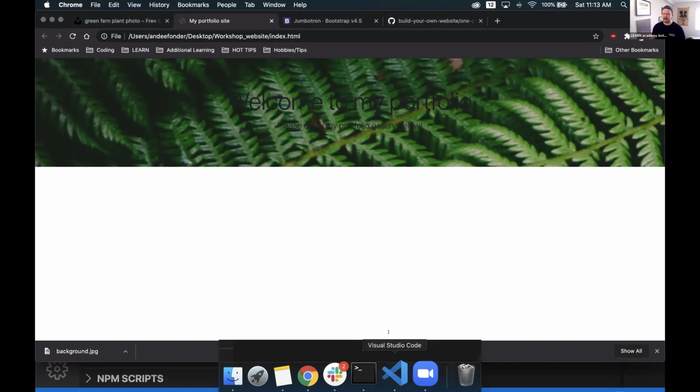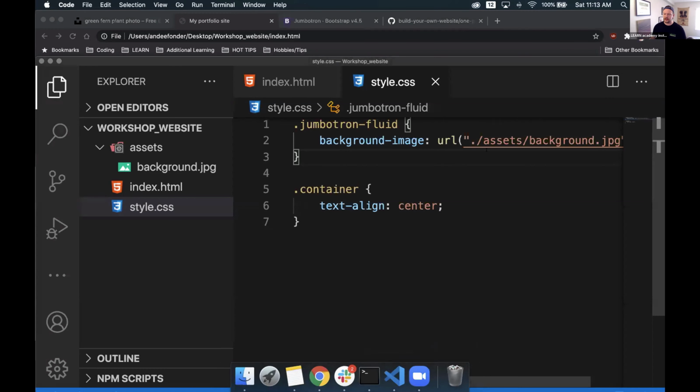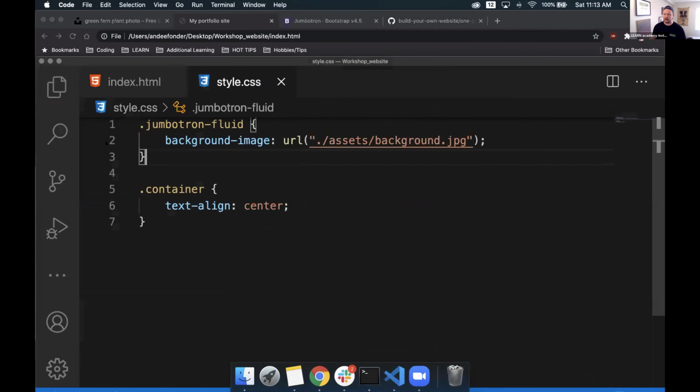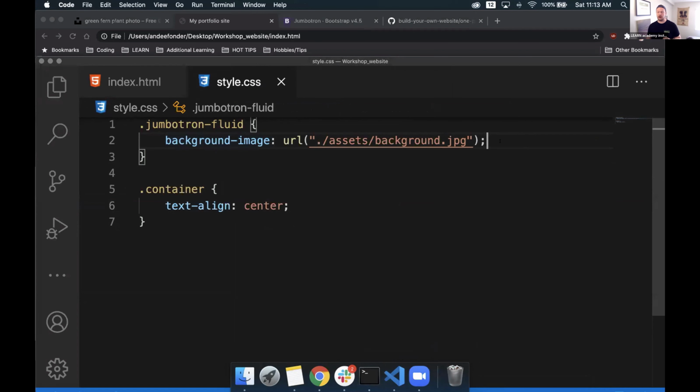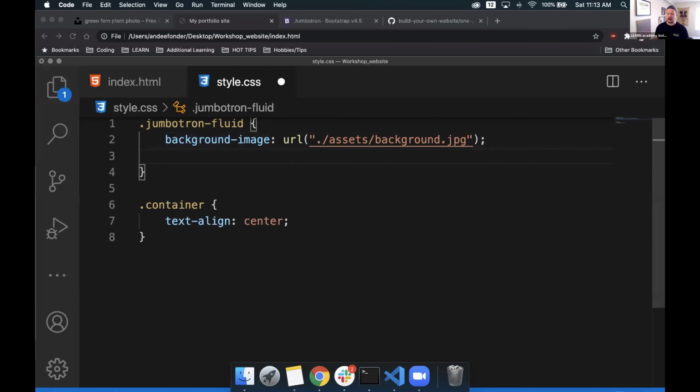Let's go back to our VS Code, and we'll go to our style.css. I'm just going to move this out of the way for right now. So we have our background image, but we can add some more stuff to it. So far, we've only ever added one property to each one of our CSS classes. We can add a lot more, so long as the line that we have a property on ends with a semicolon, we can drop down and start adding some more stuff to it.